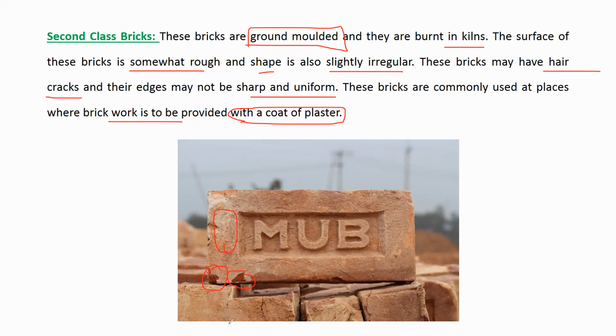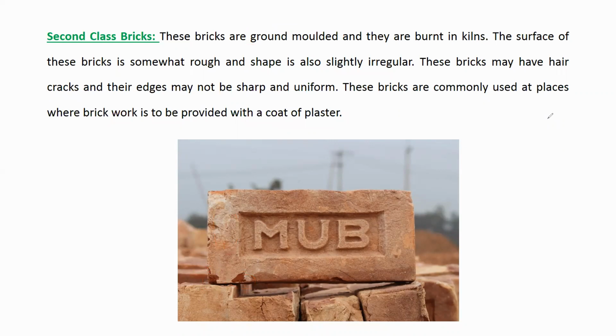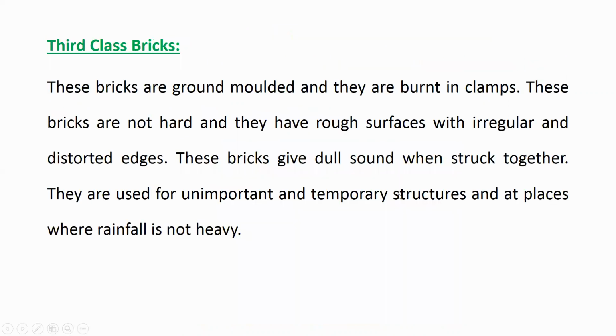Okay, because first class bricks have sharp corners and edges. In the second class brick, it is not so. That's why for second class brick, we have to go for a coating of plaster. Understood? Now, third class brick.